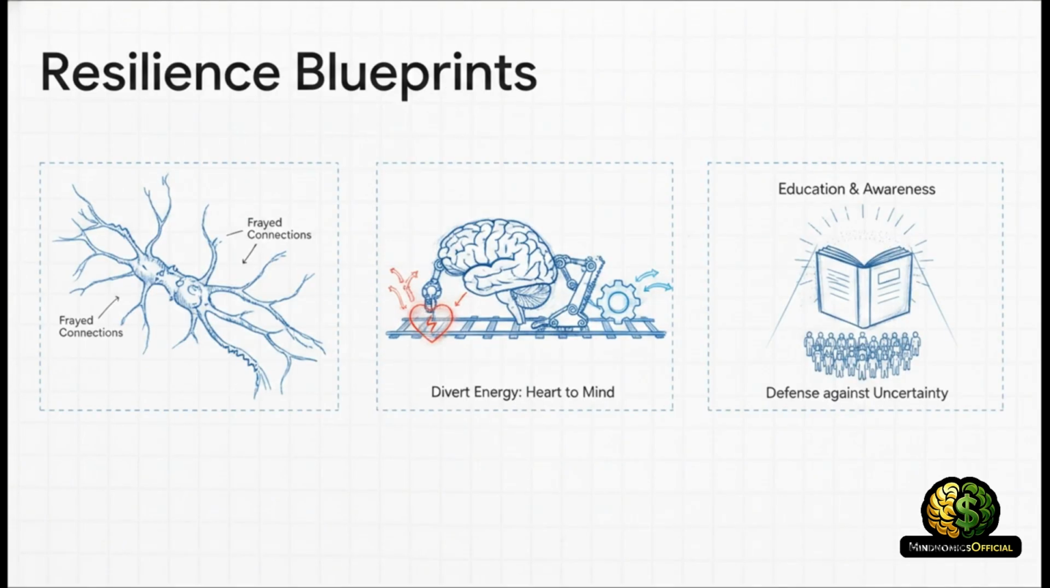First, acknowledge the actual physical toll that chronic uncertainty takes on your neurons. Second, consciously recognize when your brain is substituting a cheap emotional shortcut for actual logic. And third, on a societal level, we absolutely must invest in public education to defend citizens against predatory financial structures. Awareness is the ultimate defense.